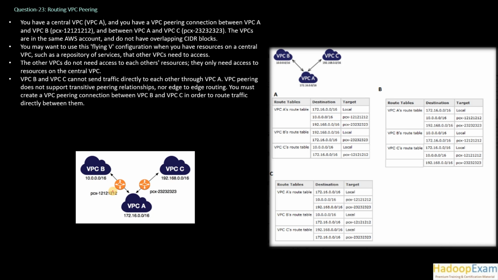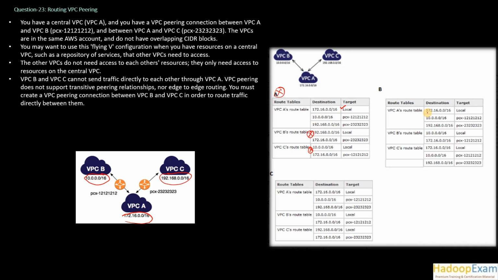Basically, we know VPC A is 172.16.0.0/16, VPC C is 192.168.0.0/16 and VPC B is 10.0.0.0/16. For any configuration, first validate the local route. VPC A's route table 172.16.0.0/16 has to be local, correct? This is right here. VPC B's route table 10.0.0.0/16 has to be local. No, this option does not have this local route, so this is not right. And VPC C's 192.168.0.0/16 should be local, so that is also not there. So A is not a correct answer at all.